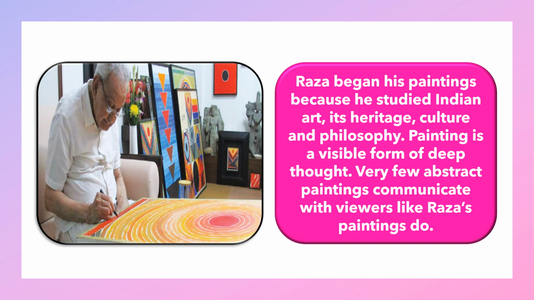And I told you, Raza didn't paint human beings or landscapes. He had abstract paintings. But his paintings communicated with the people who were looking at them, because he had such beautiful paintings that when someone looked at them, they felt that they understood what he was painting in all those geometric figures that he put together. They got some message out of it.